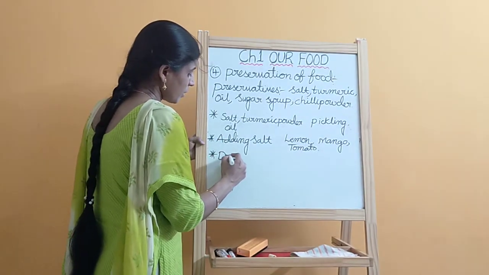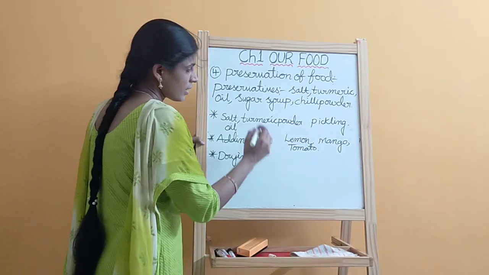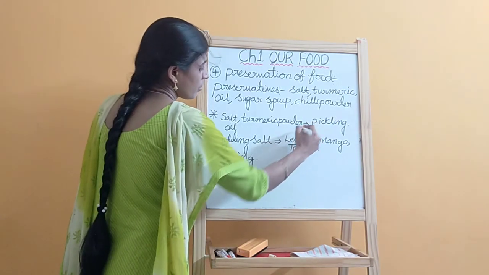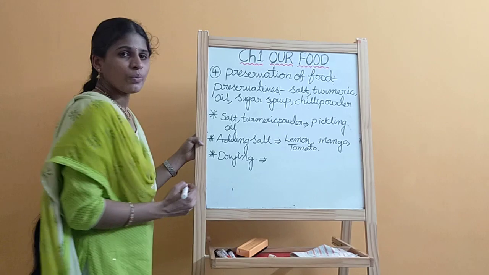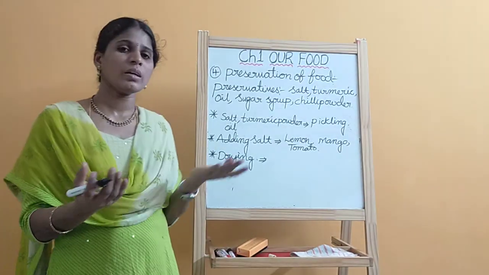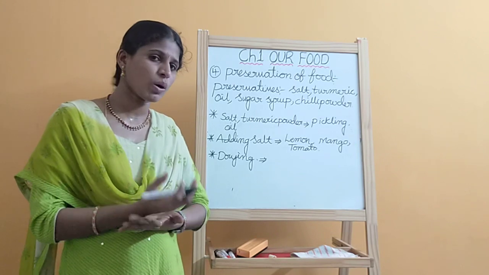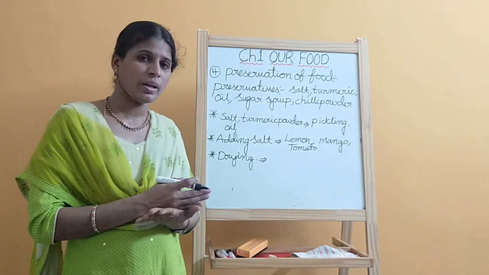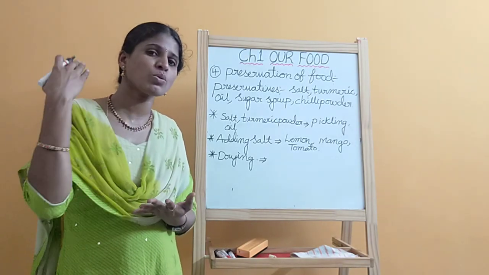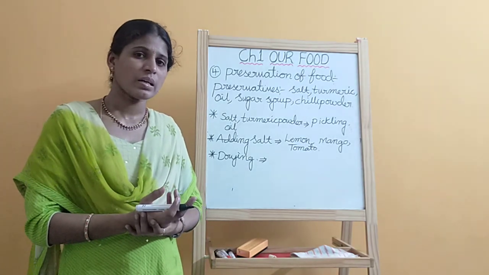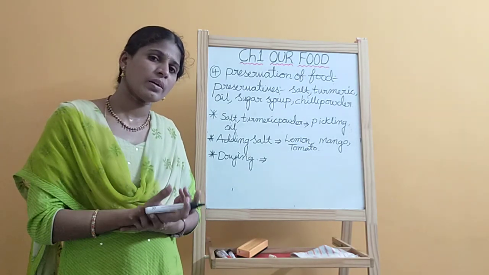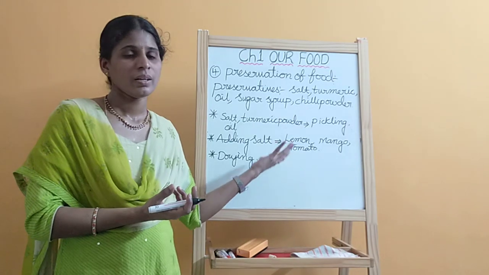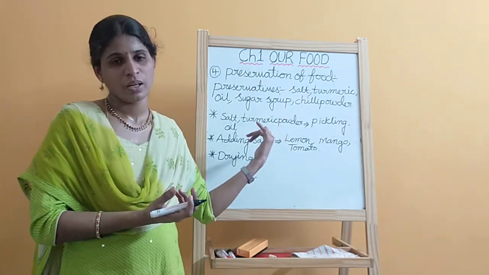Next one is the drying method. In the drying method, after they take a few of the vegetables which they want to store for a long time, they cut the vegetable into pieces. Then they expose it to sunlight, and the sun takes water from the food, and the food is dried, and the food material is stored for a long time.